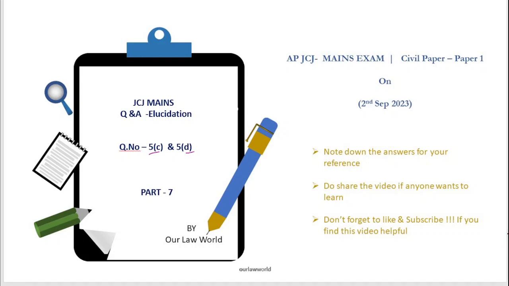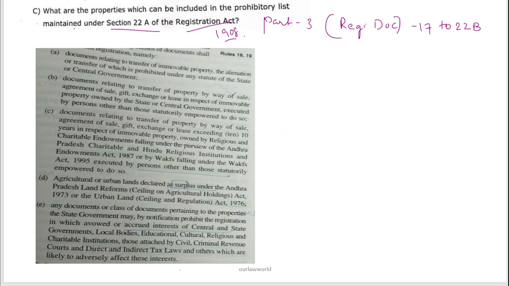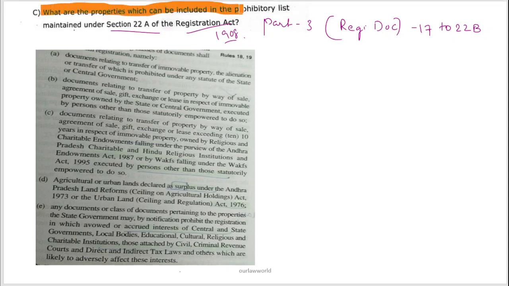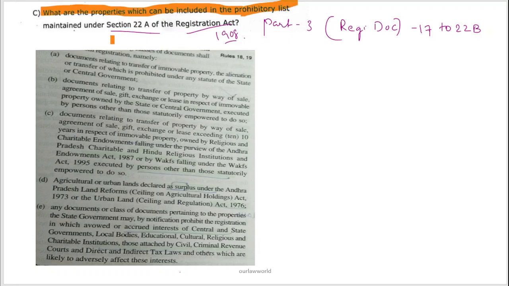So now as we are going into the next video in continuation of the previous ones, in this video we'll be discussing question 5C and 5D. So let us go into the questions. The question is, what are the properties which can be included in the prohibitory list maintained under section 22A of the Registrations Act?